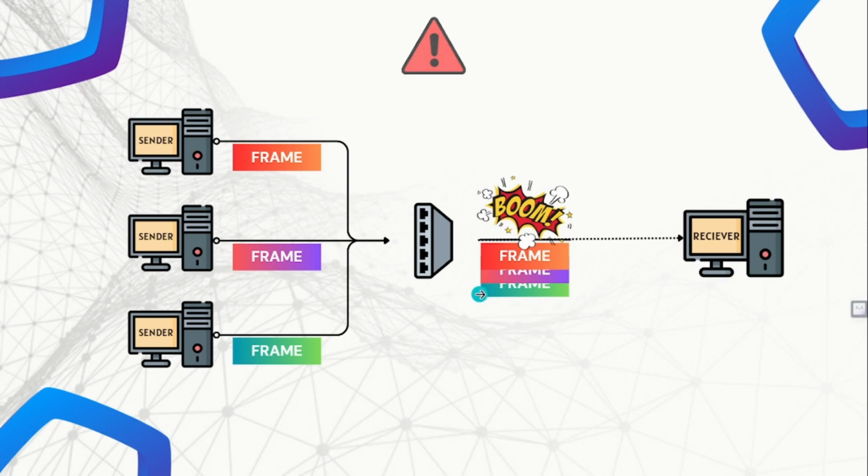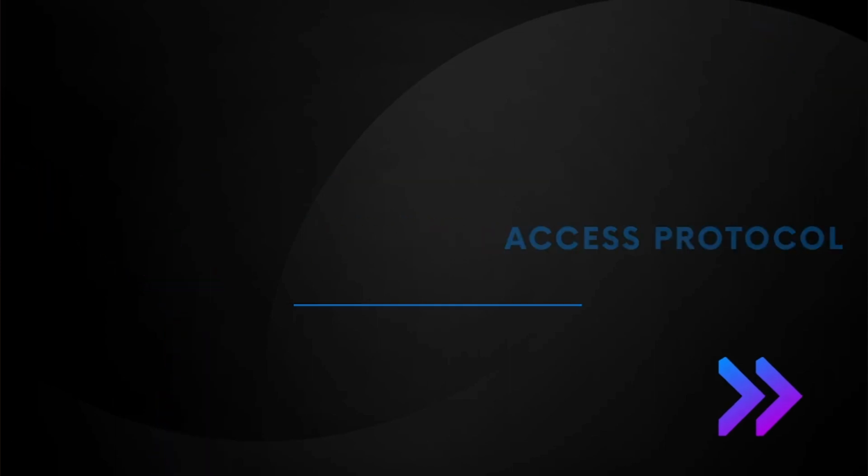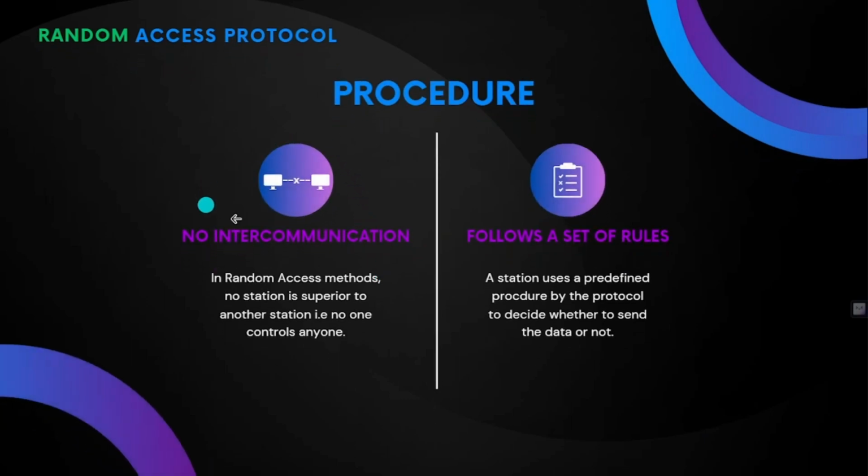This problem is solved by multiple access protocols. These are some protocols maintained by networks and devices which ensure successful transmission of data. And a type of multiple access protocol is random access protocol. Random access protocols work such that the sender devices have no communication between them. Each device is independent and not controlled by any other. They just send the data randomly and on the basis of their own protocols.